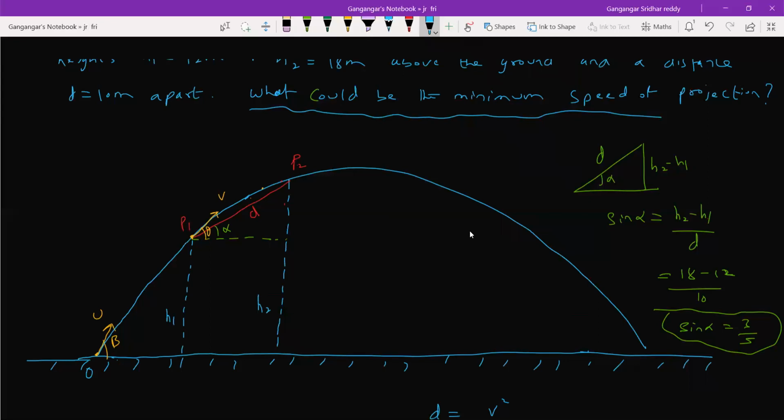When you draw a trajectory, what is the maximum separation between two points on a trajectory? That should be equal to the distance, no? The displacement. So when the projectile moves from P1 to P2, that distance D will become like a maximum range when it is having a velocity V.